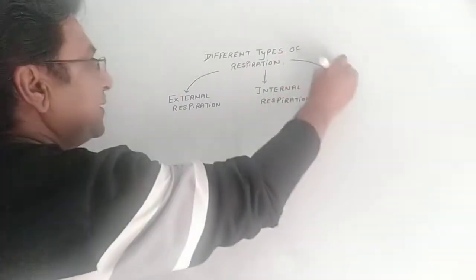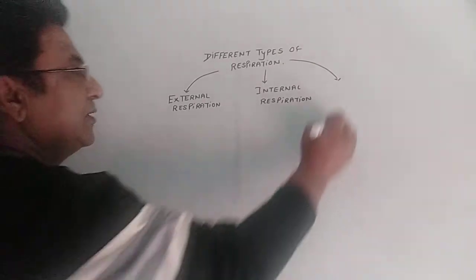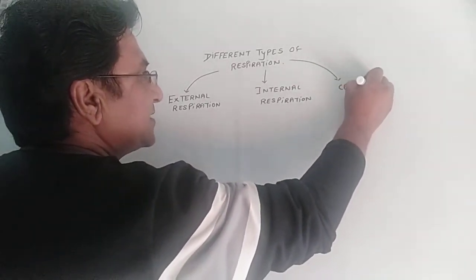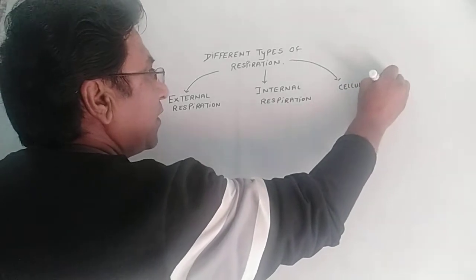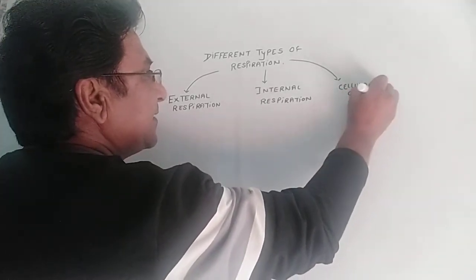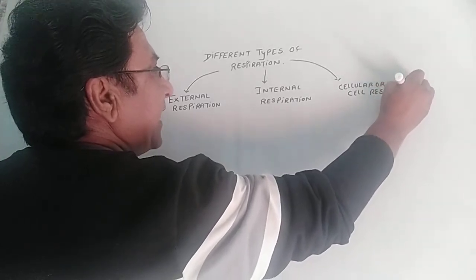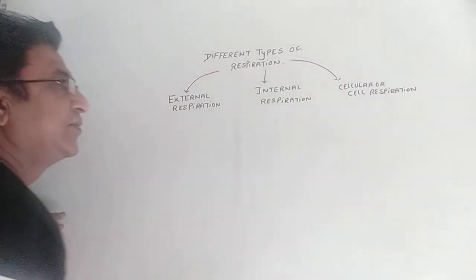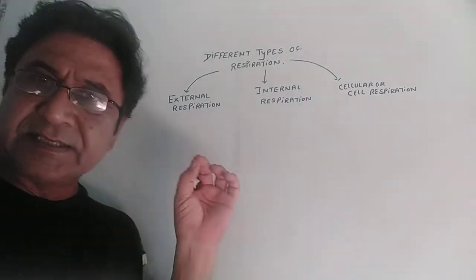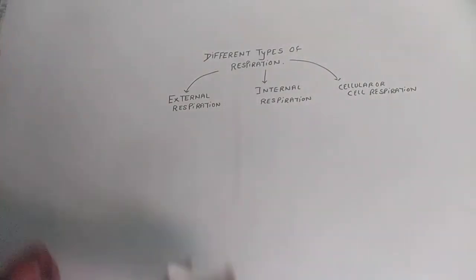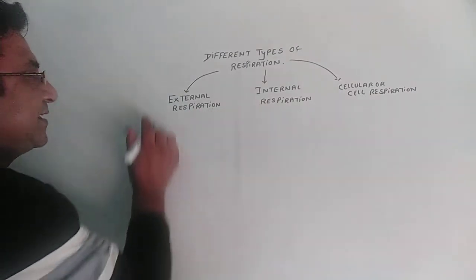And the third type is cellular or cell respiration, where actually gases are being exchanged. The site, on that basis we are differentiating it. First of all, it is external respiration.